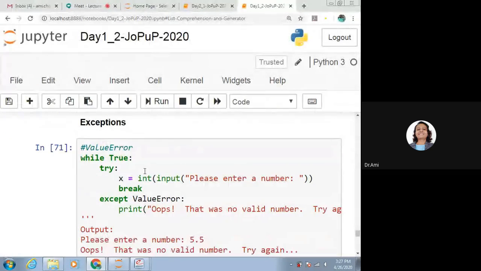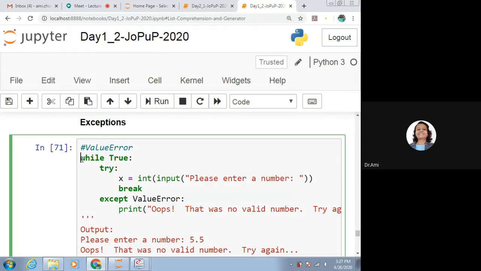Say value error when it comes and how to handle that. To handle the exception, we have try, catch, try and catch in Java. So what is there in Python? Here we do have try and except. We need to provide the exception name here.